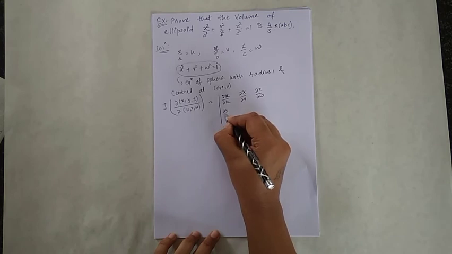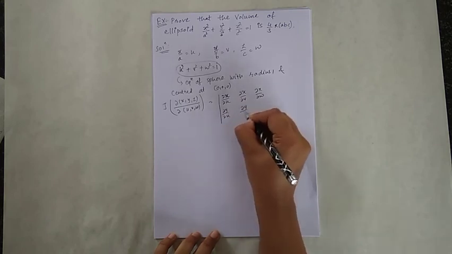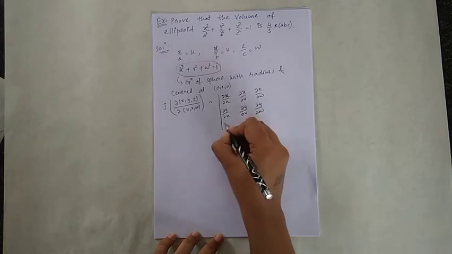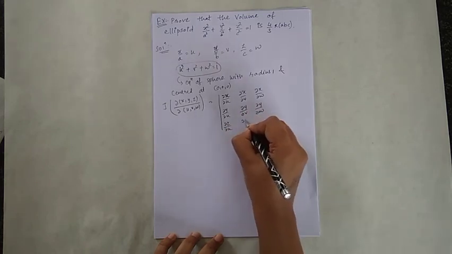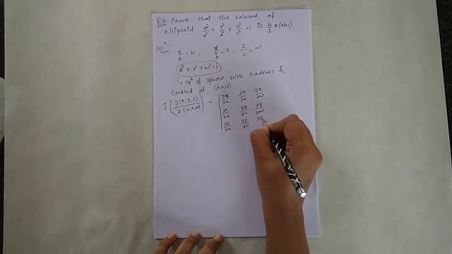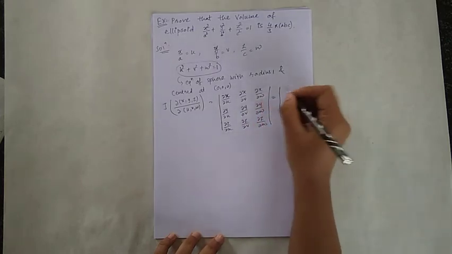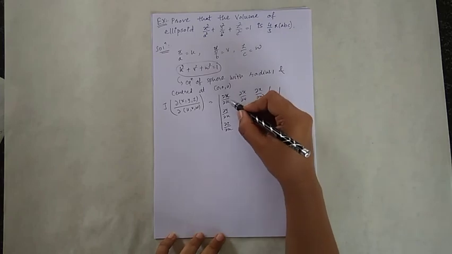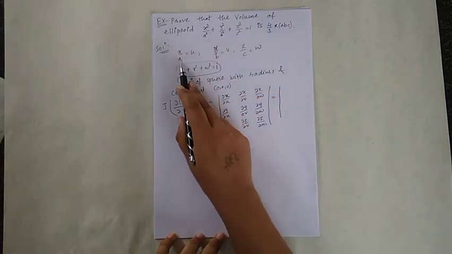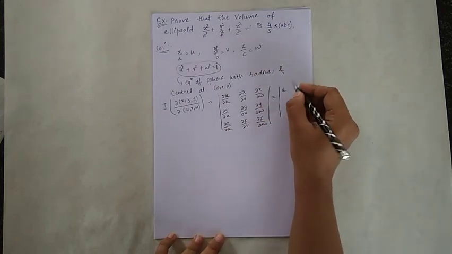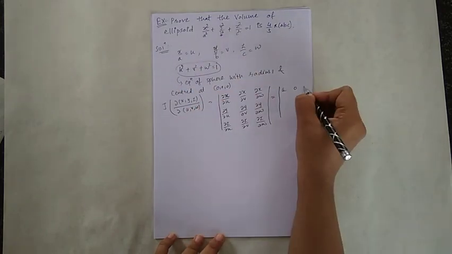Second row is del y by del u, del y by del v, del y by del w, and the third row is del z by del u, del z by del v, del z by del w. So determinant of del x by del u, that is a, del x by del v, that is no v, so 0, and also no w, that is 0.